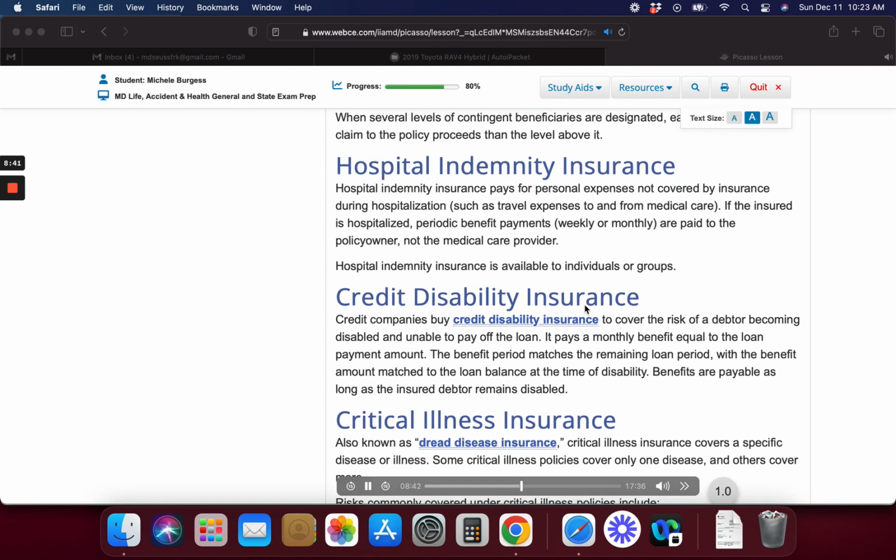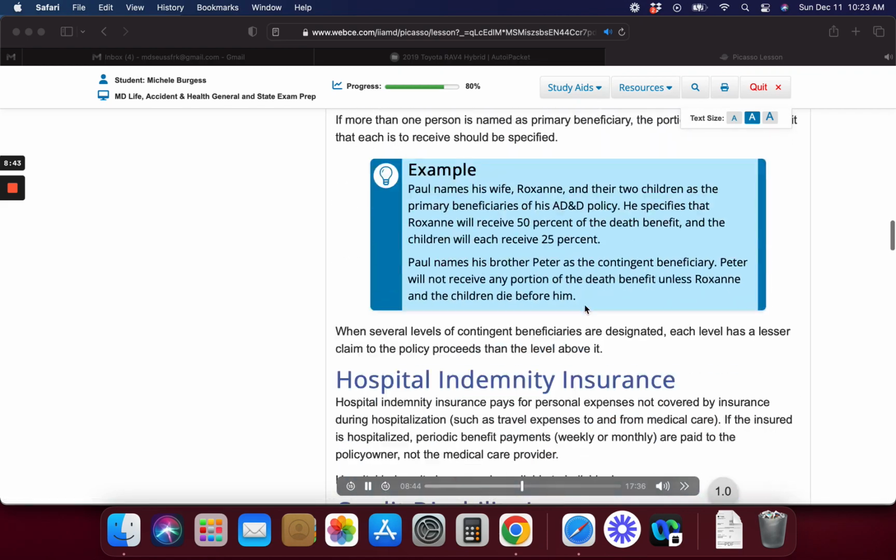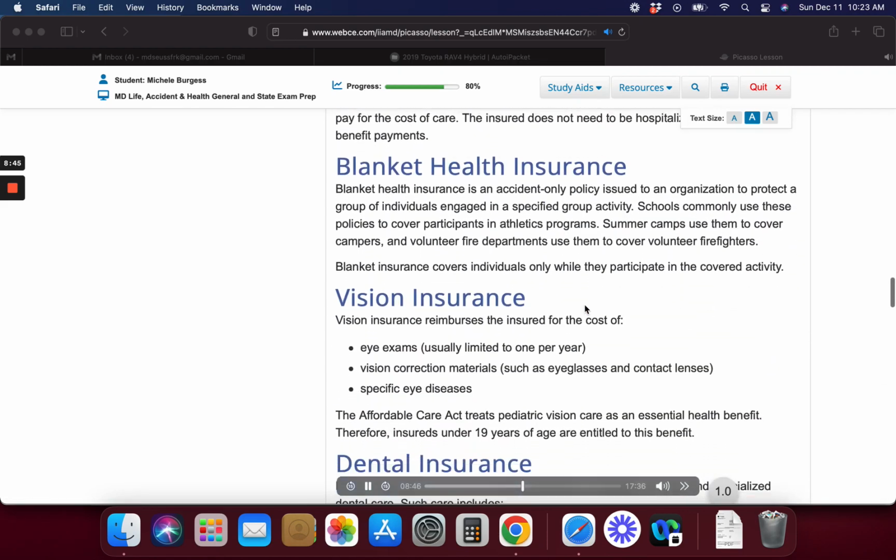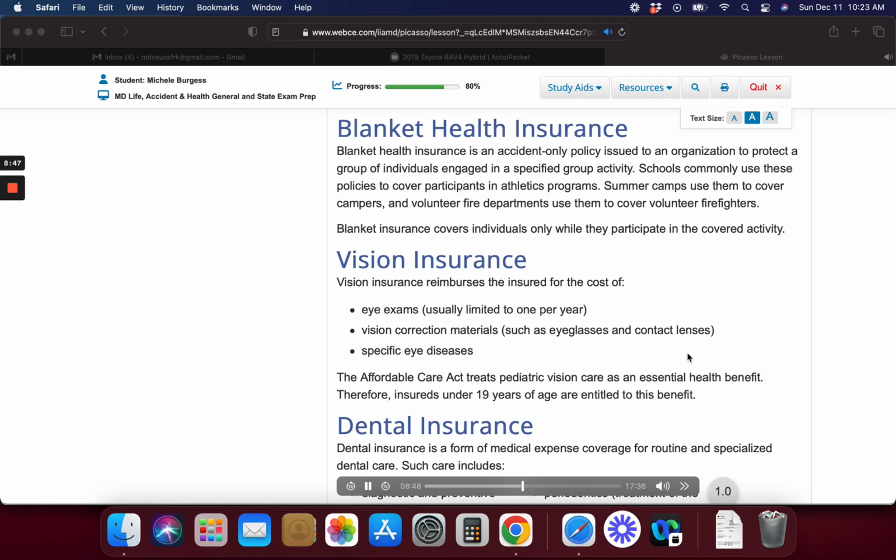Blanket health insurance. Blanket health insurance is an accident-only policy issued to an organization to protect a group of individuals engaged in a specified group activity. Schools commonly use these policies to cover participants in athletics programs. Summer camps use them to cover campers, and volunteer fire departments use them to cover volunteer firefighters. Blanket insurance covers individuals only while they participate in the covered activity.